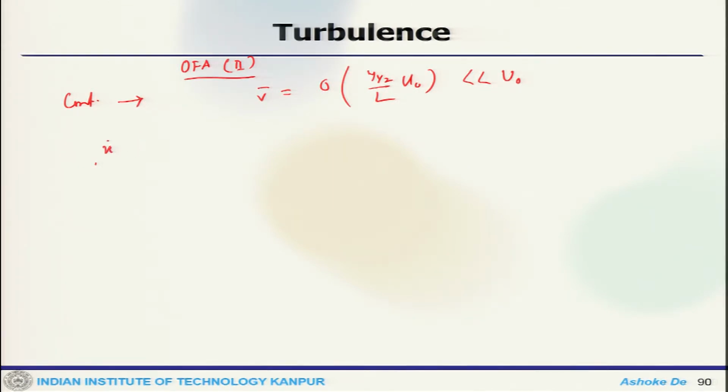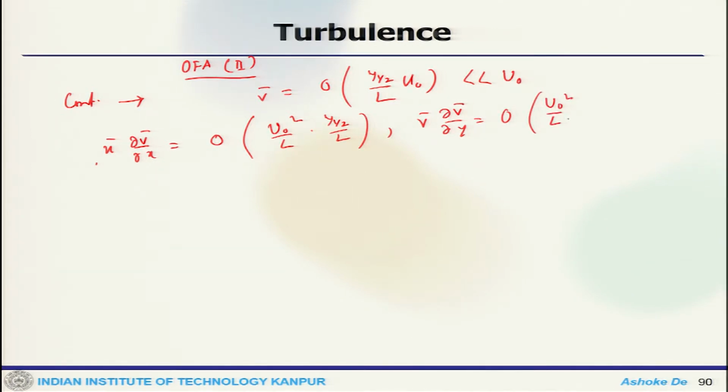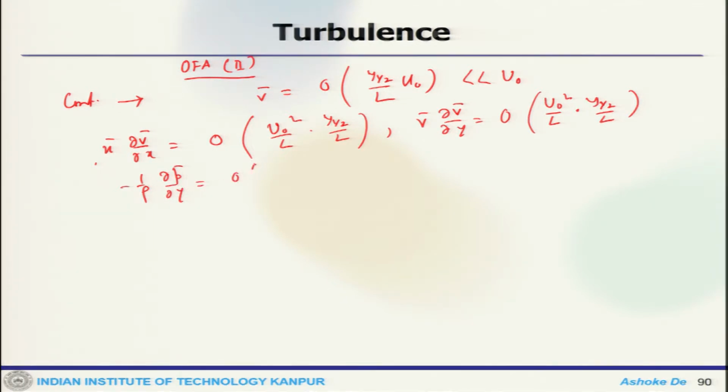So, u bar del V by del x would be order of u naught square by L, y half by L, and V del V by del y would be order of u naught square by L, y half by L, and 1 by rho del p by del y, which is actually not known a priori.